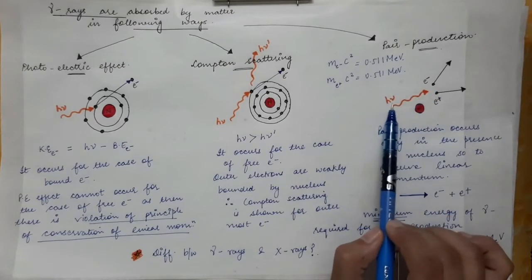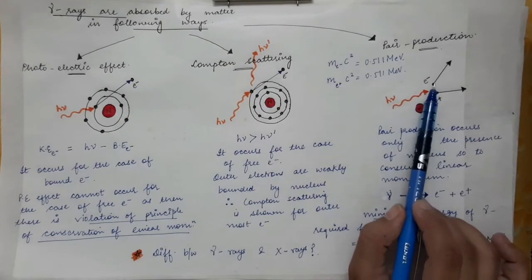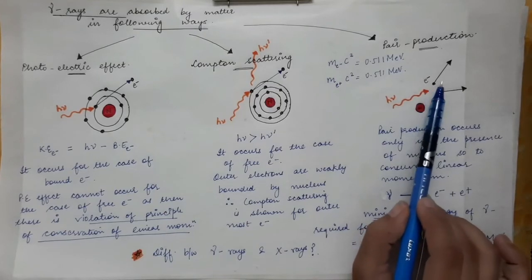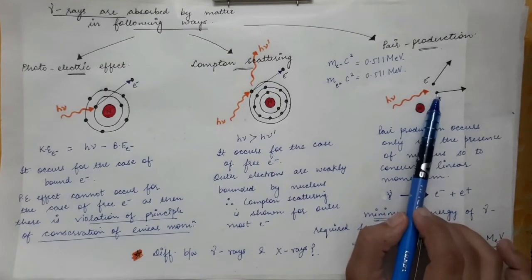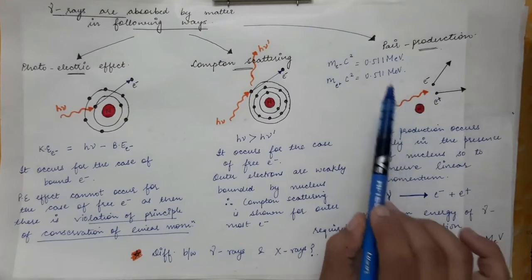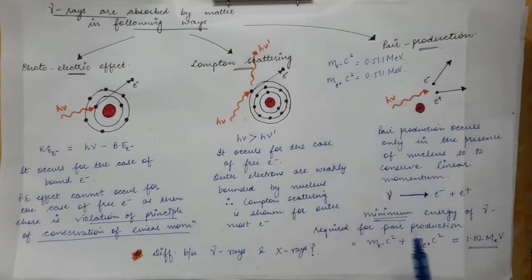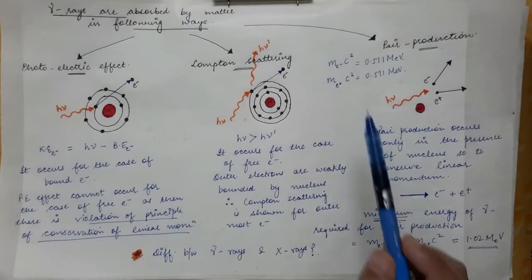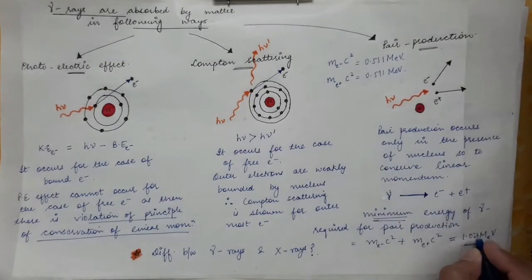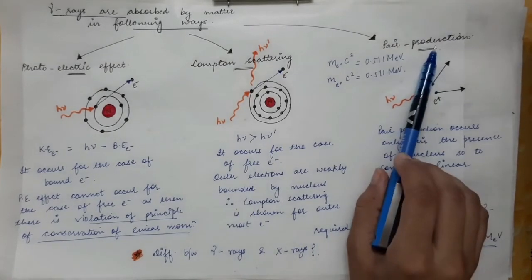This wave must have some minimum amount of energy so that these particles can be formed, and the rest mass energy of each particle is 0.511 mega electron volt. So the minimum energy of gamma required for pair production is mass of electron times c square plus mass of positron times c square, which comes out to be 1.022 mega electron volt.